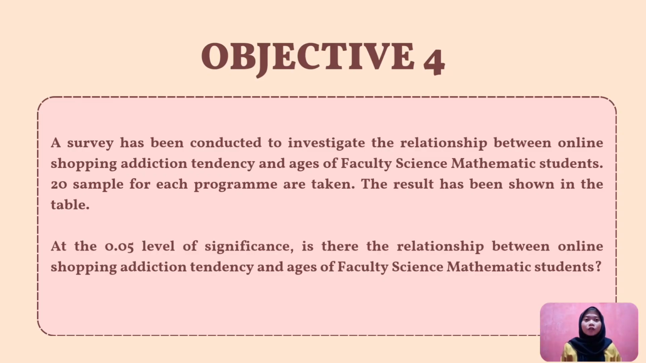Okay, let's continue with objective 4 that uses Spearman correlation. A survey has been conducted to investigate the relationship between online shopping addiction tendency and ages of Faculty Science Mathematics students. 20 samples of each program are taken. The result has been shown in the table. At the 0.05 level of significance, is there a relationship between online shopping addiction tendency and ages of Faculty Science Mathematics students?